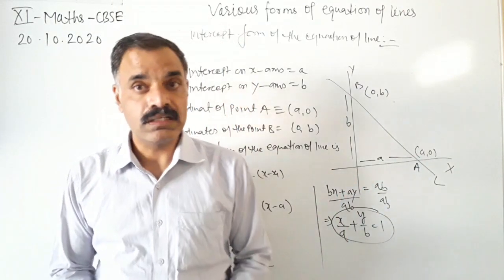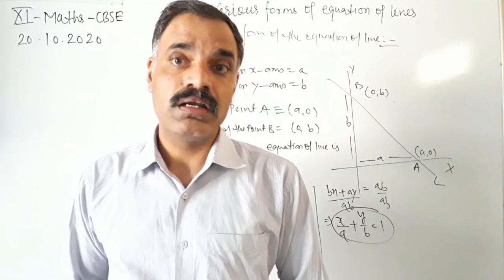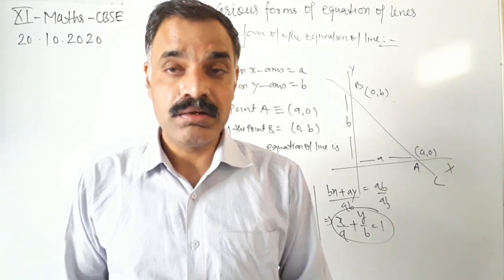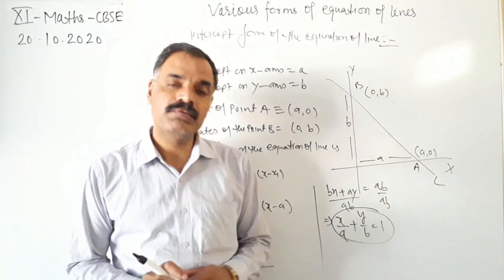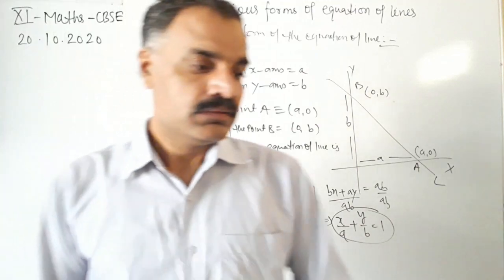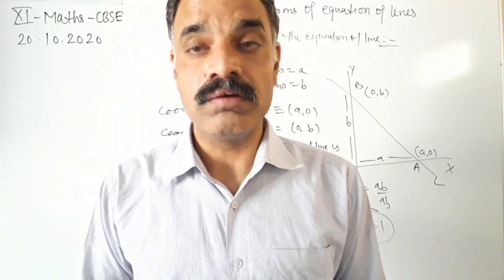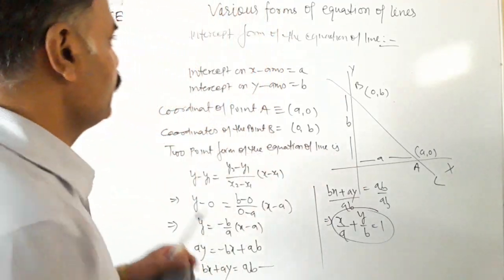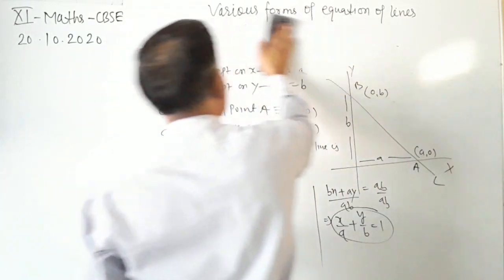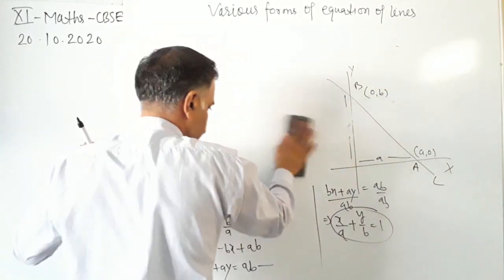Okay, this is the intercept form of the equation of the line, where a and b are the intercepts on the x-axis and y-axis. Okay, so in this way we can find the equation of the line in intercept form. Okay, so the next form of the equation of a line is the normal form of the equation of the line.